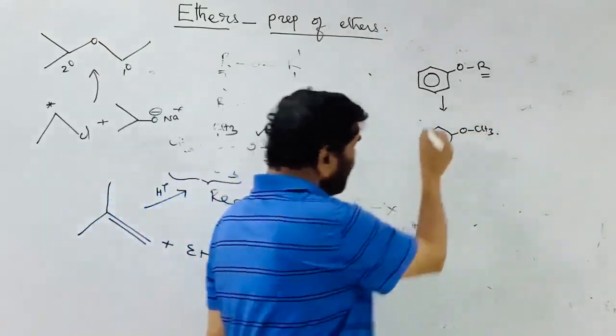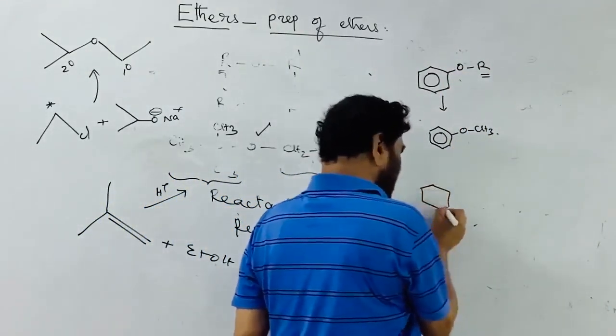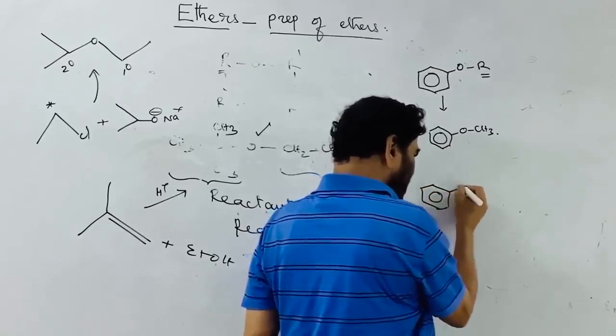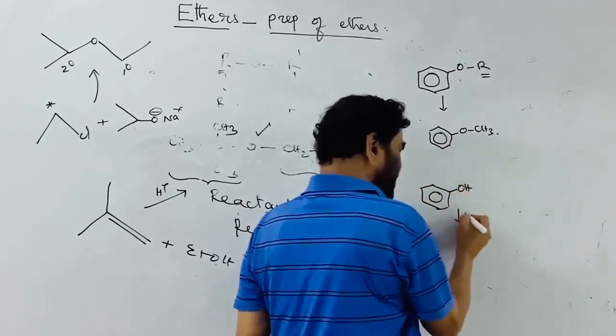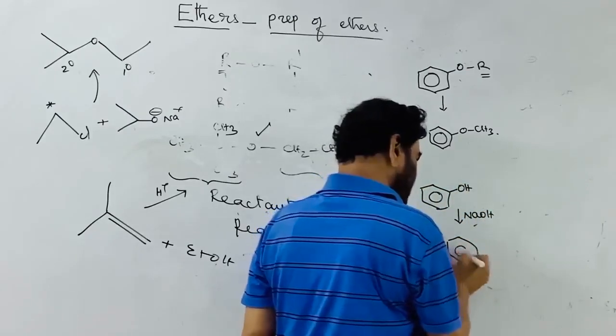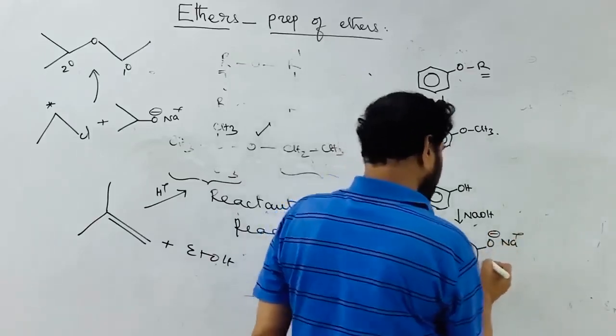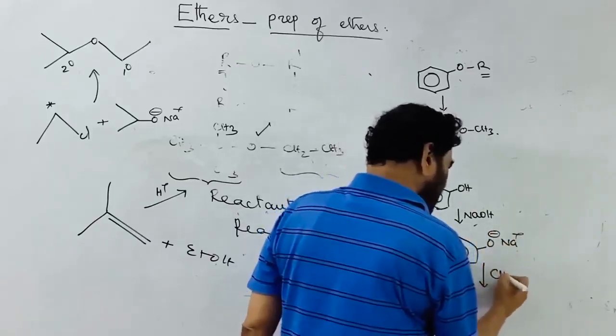To prepare anisole, take phenol and treat it with sodium hydroxide, which is converted to sodium phenoxide. This is treated with methyl iodide.